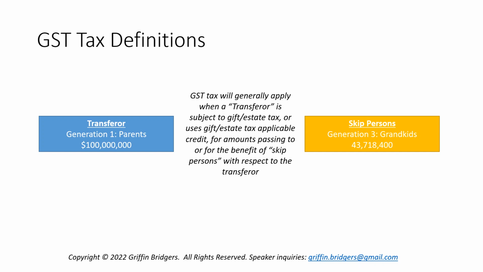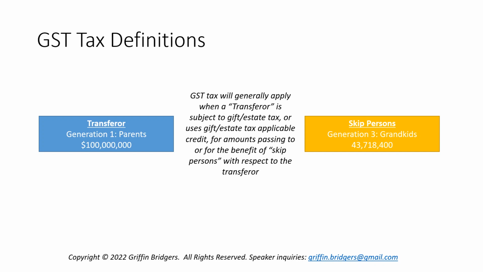Now that could include a direct transfer from the transferor to the skip persons, but as we'll see later on, it might also come into play in situations where maybe there's an already existing transfer that's gone to skip persons, but then the transferor becomes a new person, maybe generation 2, perhaps because generation 2 is given like a general power of appointment over a trust that is passing for the benefit of those skip persons.